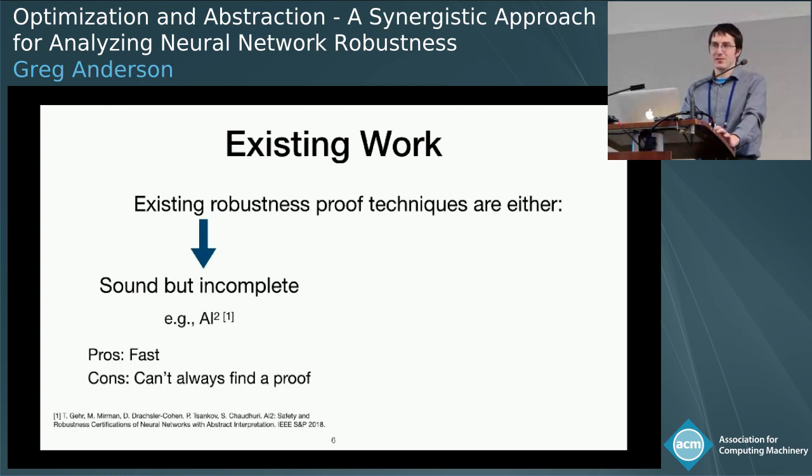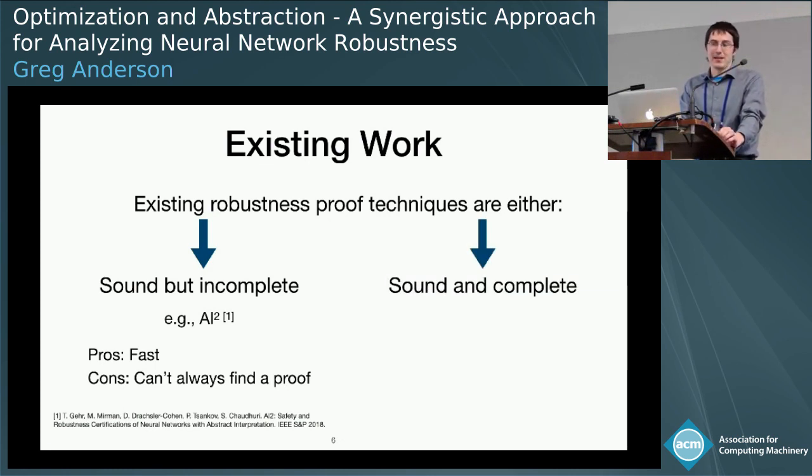And these techniques are generally quite fast. They can scale to reasonably large networks, and they can be quite efficient. But they won't always be able to find a proof, even if the network you're looking at is really robust. On the other hand, there are some techniques that are both sound and complete.